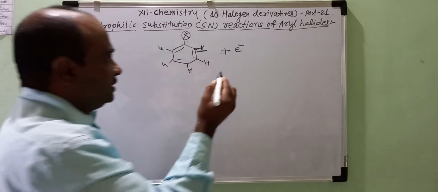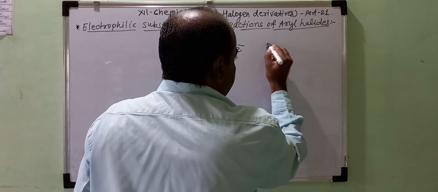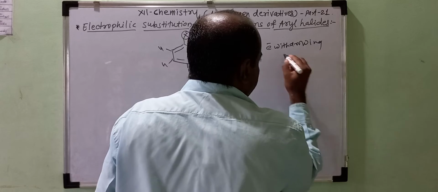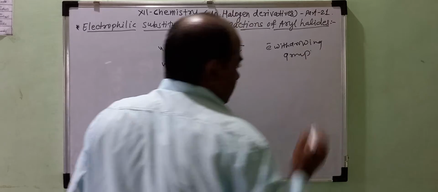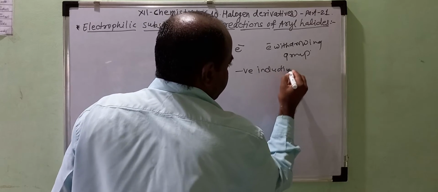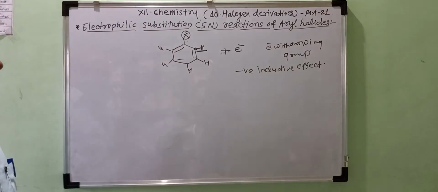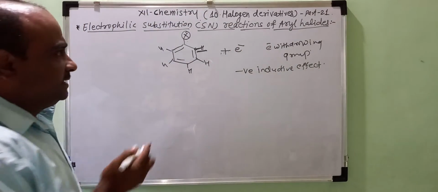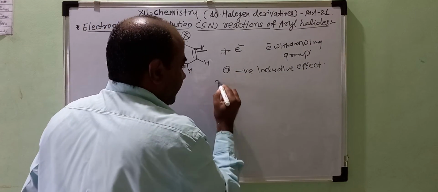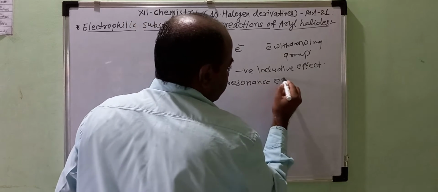As the halogen atom is a strong electron withdrawing group, it produces a negative inductive effect, and the second effect operating here in the benzene ring is the resonance effect. Second effect observed is the resonance effect.